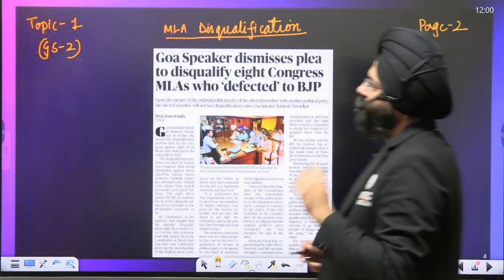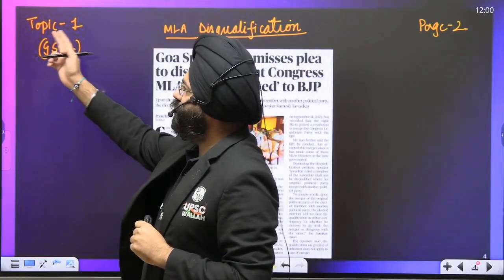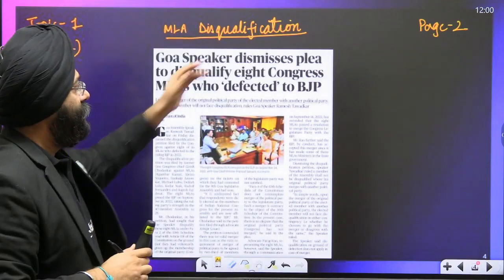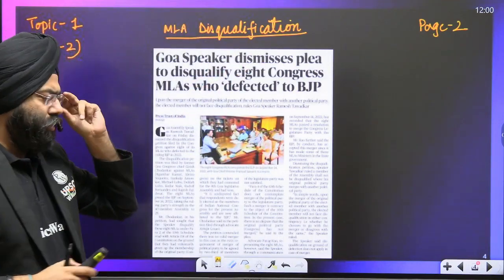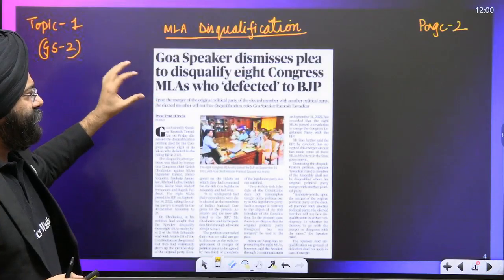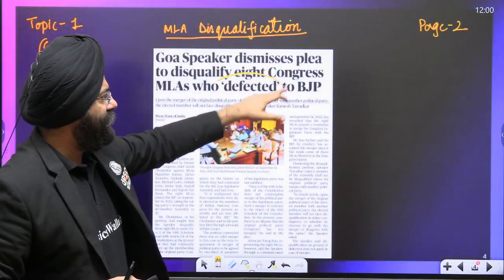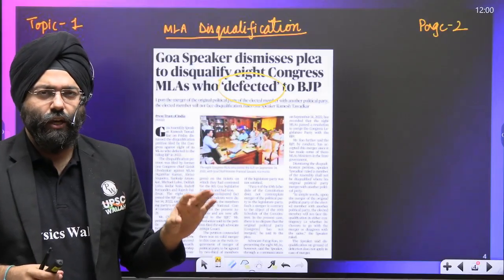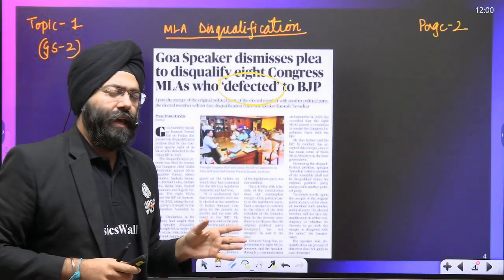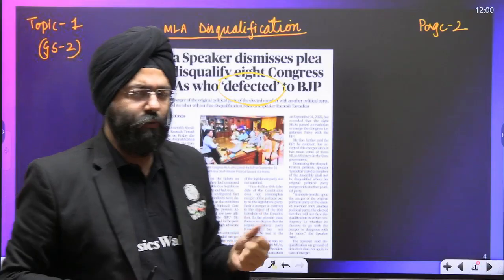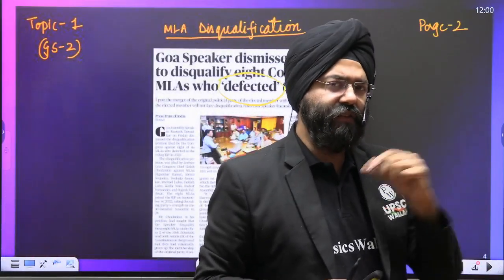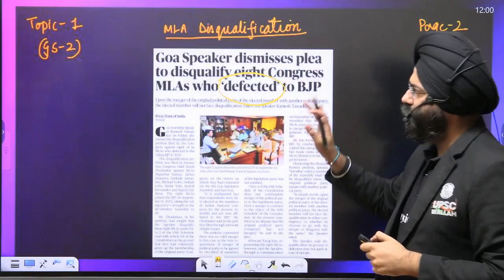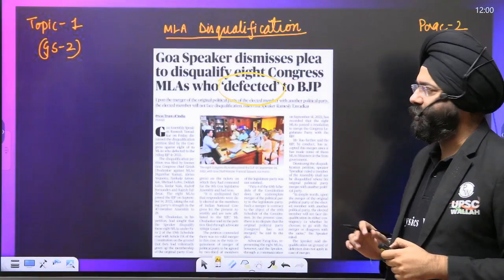So what is mentioned in Topic 1, this is relevant from the perspective of GS paper 2. Page number 2, MLA disqualification. Now please understand over here, it is mentioning majorly about defection related dimensions. But for us, when we are analyzing a topic, we need to analyze on what all grounds can a MLA be, let us say, disqualified and what are the dimensions associated with that. And then we'll come on to this article and see that, right? Let's study the disqualification dimension.